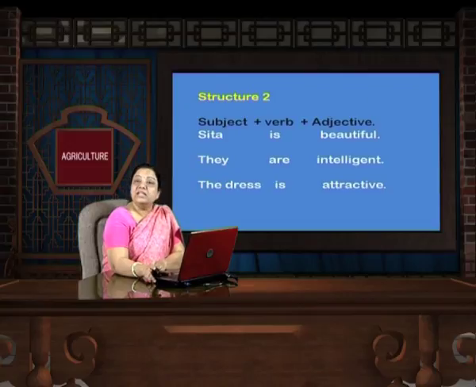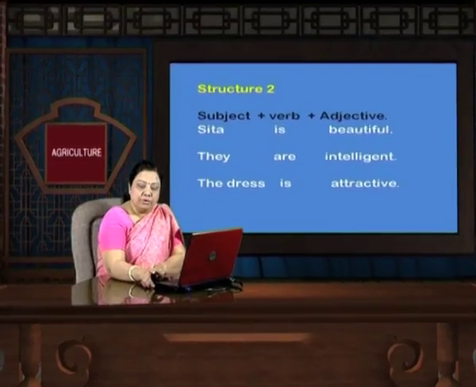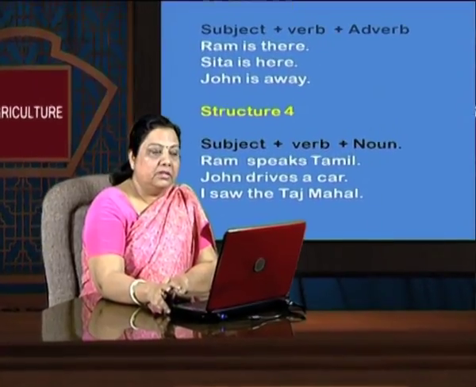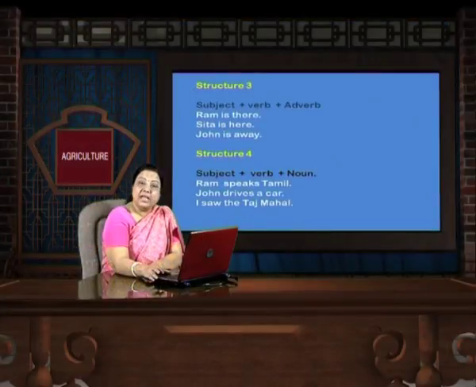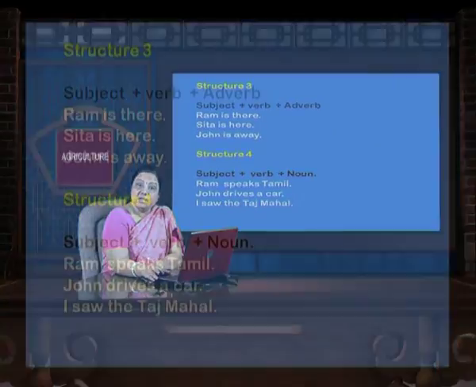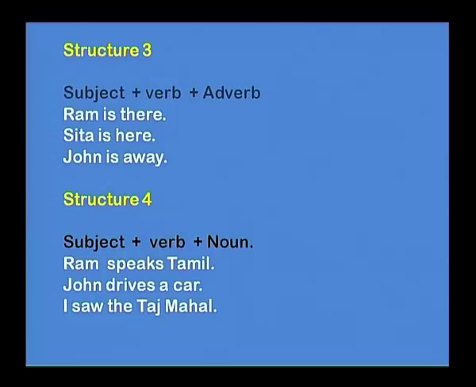The third structure is subject plus verb plus adverb. Now, here you have Ram is there. We know adverb means it's an adverb of time or place. So, here Ram is there means adverb of place. You have Sita is here, John is away. So, what do we have here? Ram is subject, is verb and adverb is there.